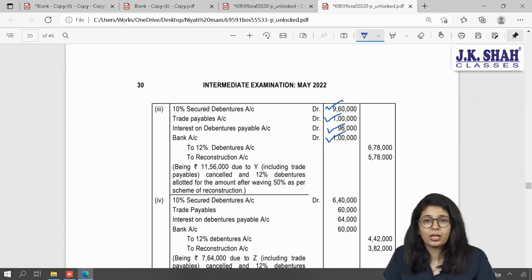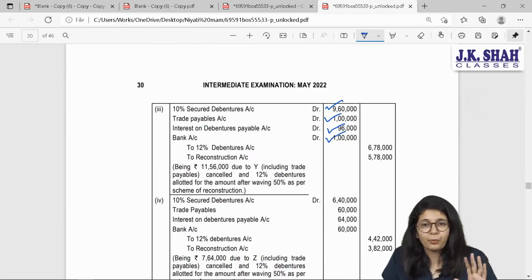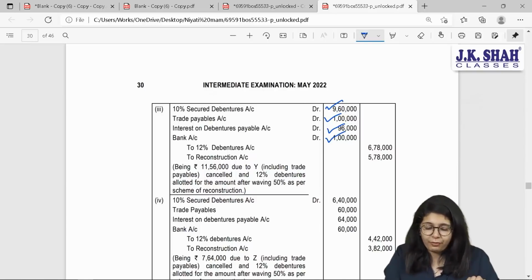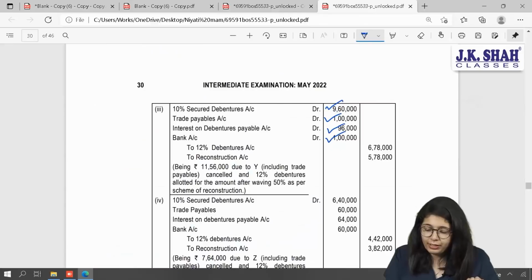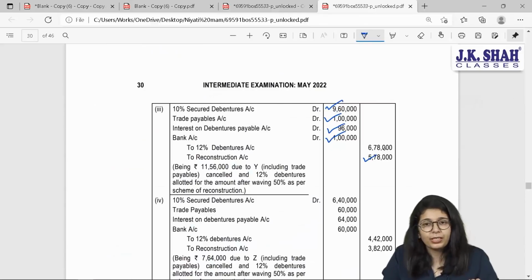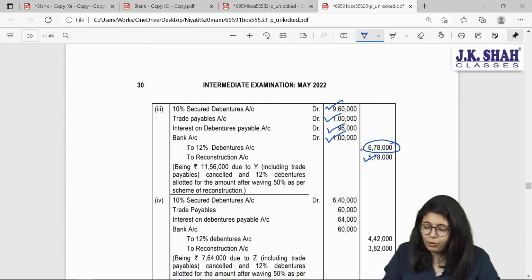What amount of cash? I told you cash will be debited. Cash bank 1 lakh rupees. And they want to cancel or waive 50% of the debt, which is 5,78,000. When they are waiving, this will be transferred to reconstruction. And for the balancing figure, they want 12% debentures to be issued.